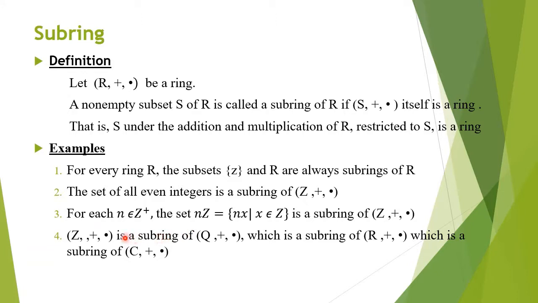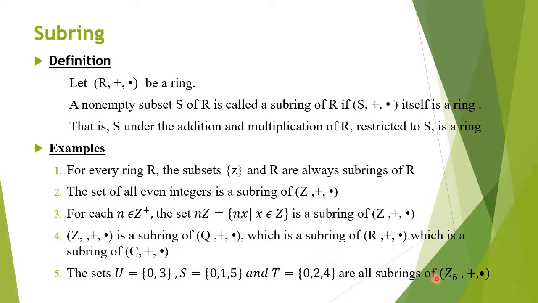We have already seen that Z, Q, R, C are all rings, but we note that Z is a subset of Q, and Q is a subset of R, which is a subset of C. So under the ordinary addition and multiplication, Z, plus, dot is a subring of Q, plus, dot. That Q, plus, dot is also a subring of R, plus, dot, which is a subring of the complex numbers C, plus, dot.